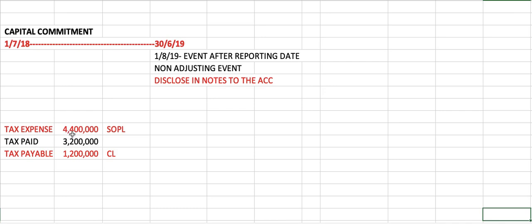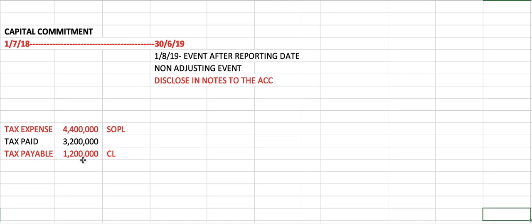So you see that the expense charged to you is 4.4, but the company has only paid 3.2 million. So there is a shortage of 1.2. That means the company is still owing to the inland revenue. When you are still owing, we call it tax payable. So you don't have to prepare the entry for this one. You just write down that tax expense goes to SOPL and the tax payable goes into current liability.